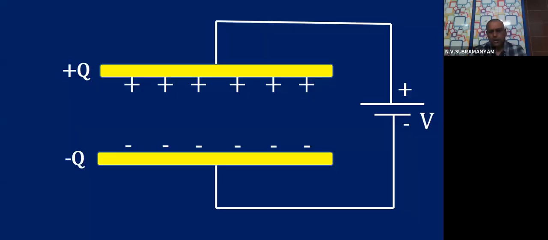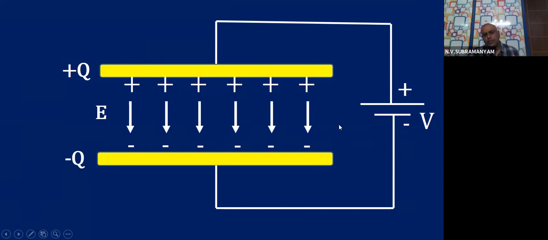So let me continue sharing the screen. Okay. So now if you see carefully, this is the positive charge, this is the negative charge. Let us continue. Now if there is a positive charge on one plate and negative charge on another plate, definitely there will be an electric field. So let the electric field between the plates be E. Now I want to know what is the capacitance of this capacitor. For that, in which method do I have to proceed?